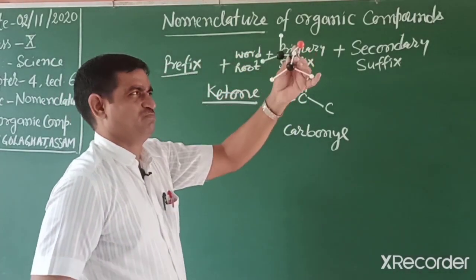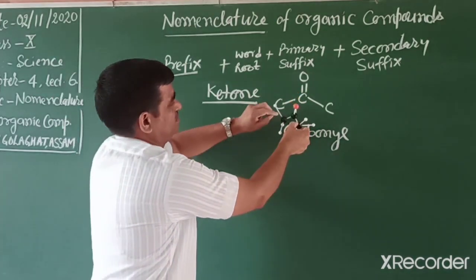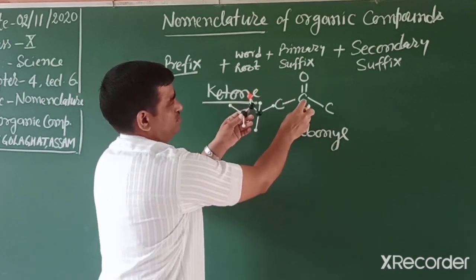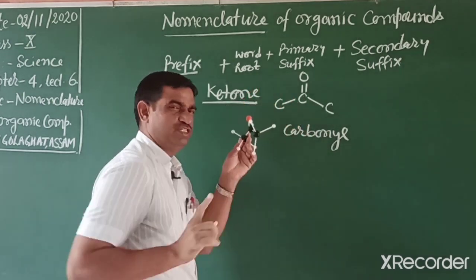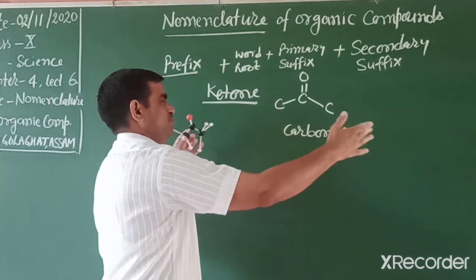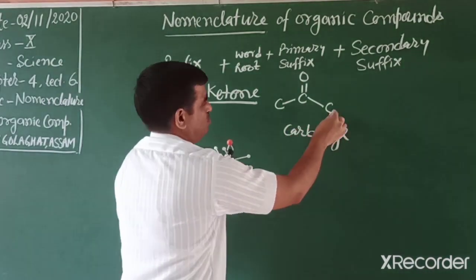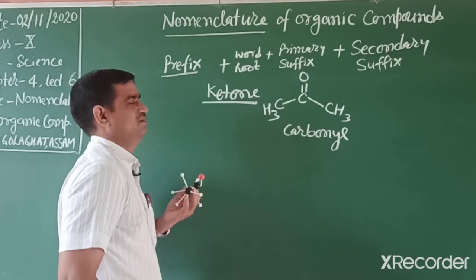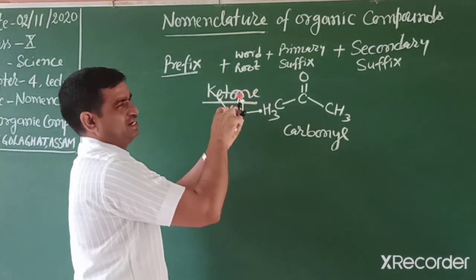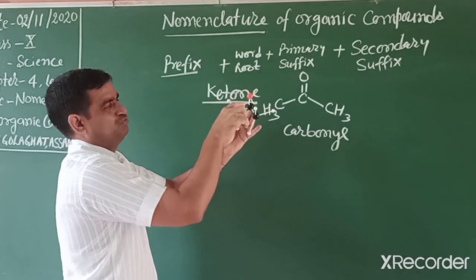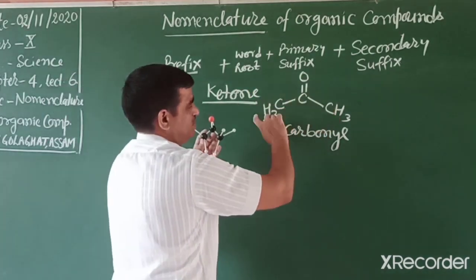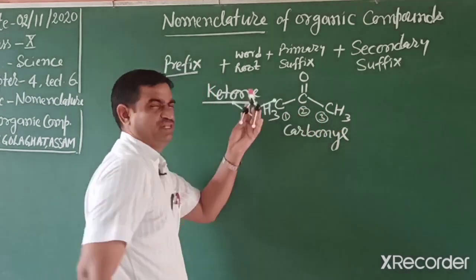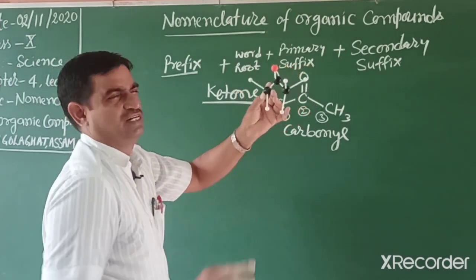The first member, students, you can understand in this way: 1, 2, 3 carbon, because at least one carbon must be present on both sides. It can further extend on both sides. So how can we write its name? Again we have to start from either this side or this side. You can start from any side, 1, 2, 3, because this one is the main chain. So no prefix, only a straight chain compound.